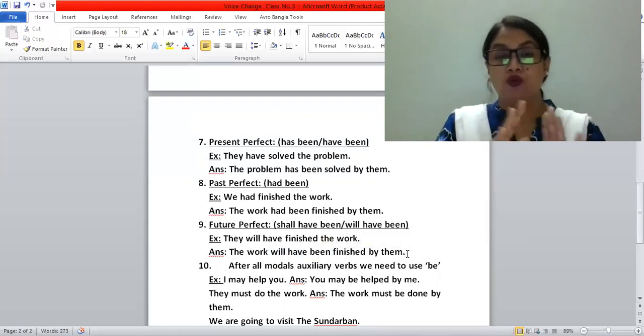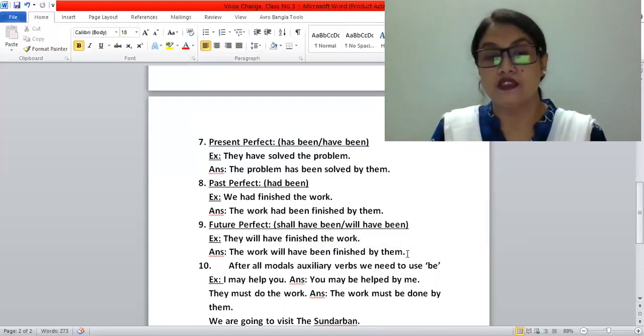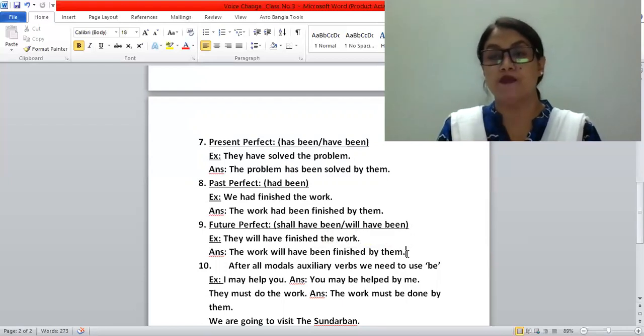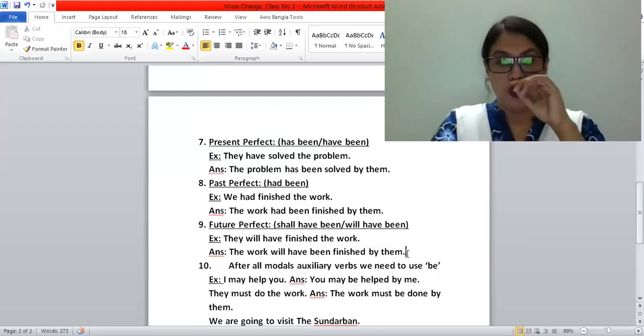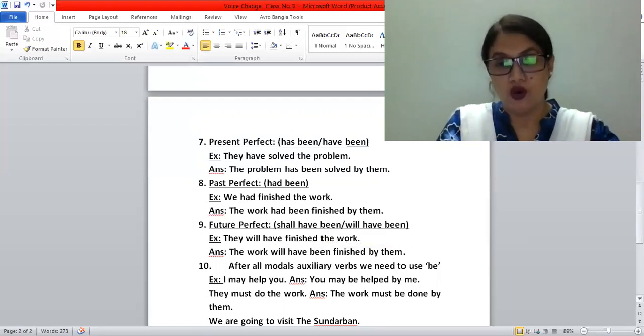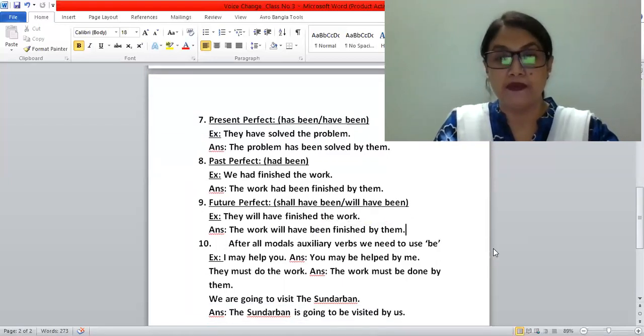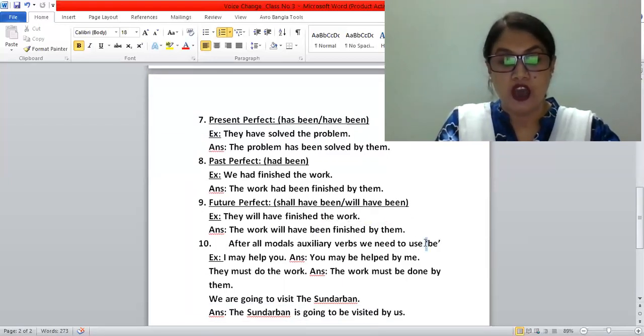Now we have talked about the tenses, and rule number 10 is about the modal auxiliaries. We know there are some modal auxiliary verbs, suppose can, could, may, might, shall, should, going to, ought to, need to. In the case of modal auxiliaries, we need to use be after the modal auxiliary. So after all modal auxiliary verbs, we need to use be. Suppose I have written one example: I may help you.